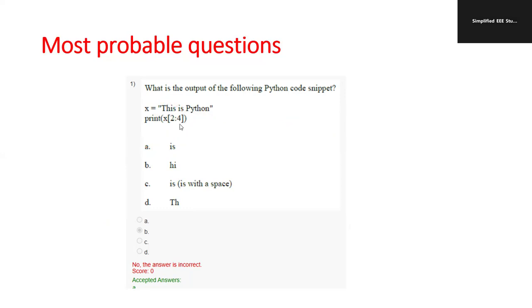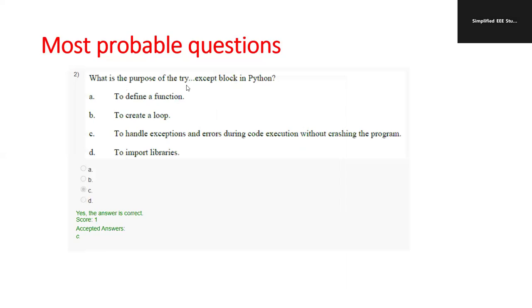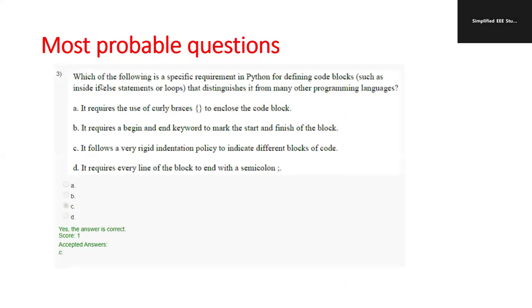List, you might have remembered list operations and list methods. What is the purpose of the try except block? It's exception handling. So you can go for option C. Option C is the right answer. Which of the following is a specific requirement in Python for defining code blocks such as if else statements or loops that distinguishes it from many programming languages? The thing is, it follows a very rigid indentation policy to indicate the different blocks of code. So Python indentation is very important. If you are not following proper spacing, you will definitely get many errors. You will receive an indentation error.